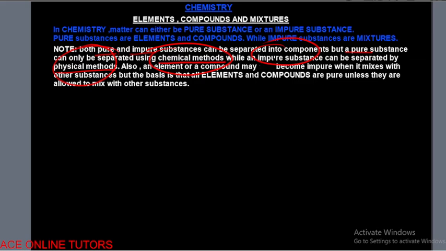That means that for an impure substance, you just need a physical method to separate it. And what do we mean by physical method? It means a method that is not going to change the form of that particular substance. So this is a kind of basic knowledge that we are supposed to have. Whenever you want to separate a pure substance, you need what? Whenever they say something is pure, that means that you need a chemical method to separate it into its components.